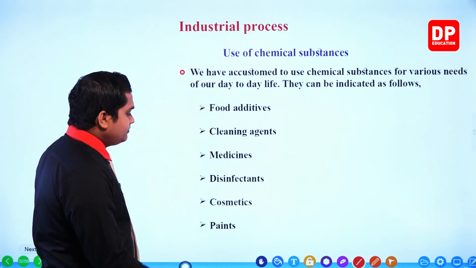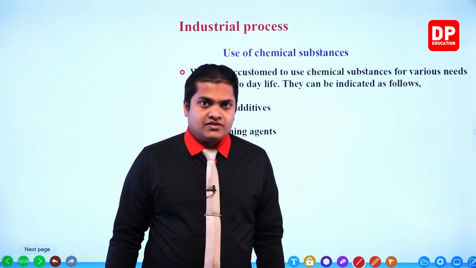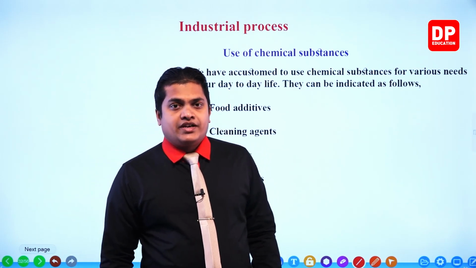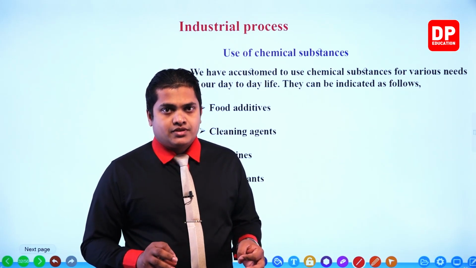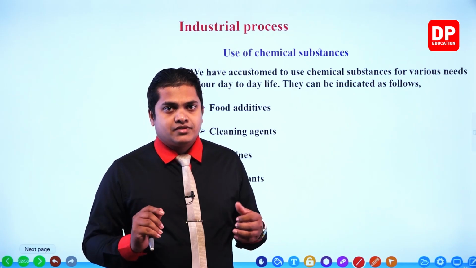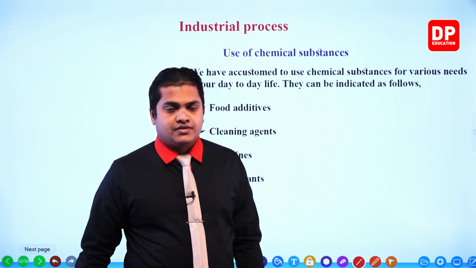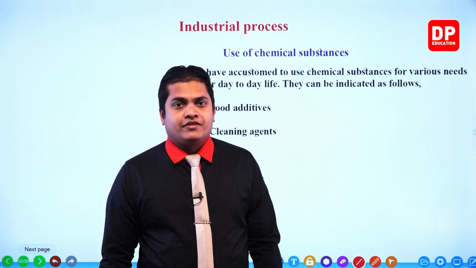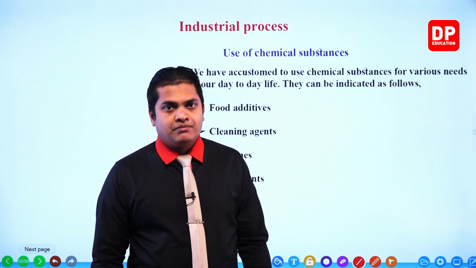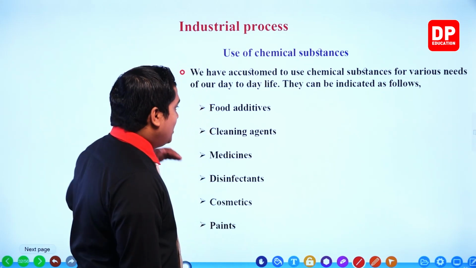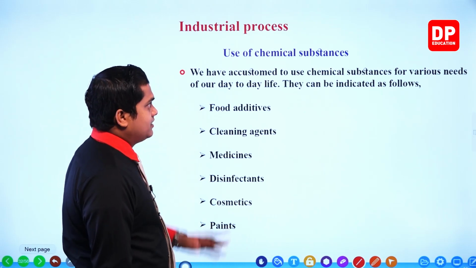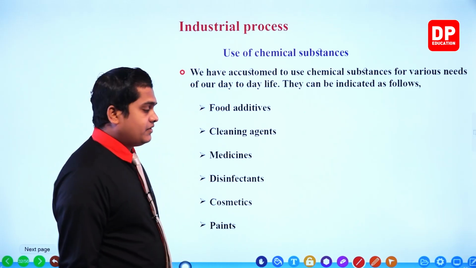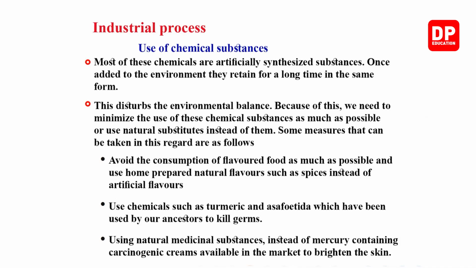Next one, paints. Different kinds of paints that we apply in houses and in our constructions, sometimes on our fences and so on. These paints are also made up of different kinds of chemical substances and pigments. So these are the main substances in which we use chemicals in our day-to-day life. Most of these chemicals are artificially synthesized substances.